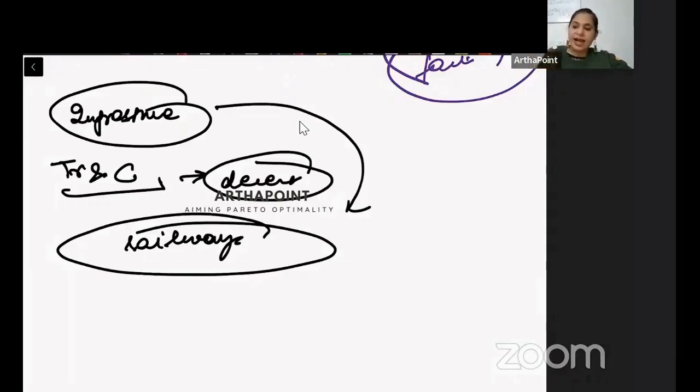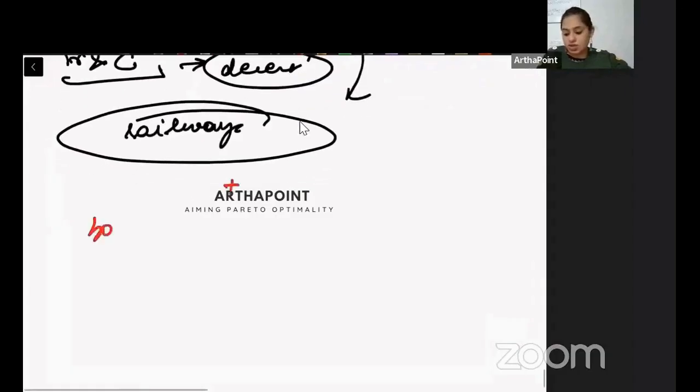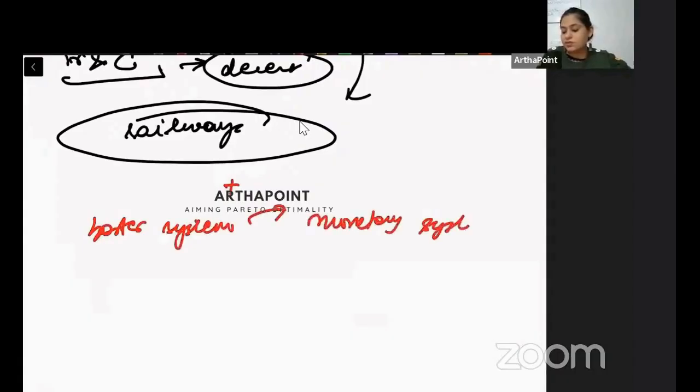And one more thing happened, which was the transition from barter system towards the monetary system. This happened when during the Raja Maharaja period in India, we did not have a very good monetary system. This was set up by the Britishers. And this was a good thing that happened when we got independence, because this helped us to progress, to do better exchange, right, of goods and services.